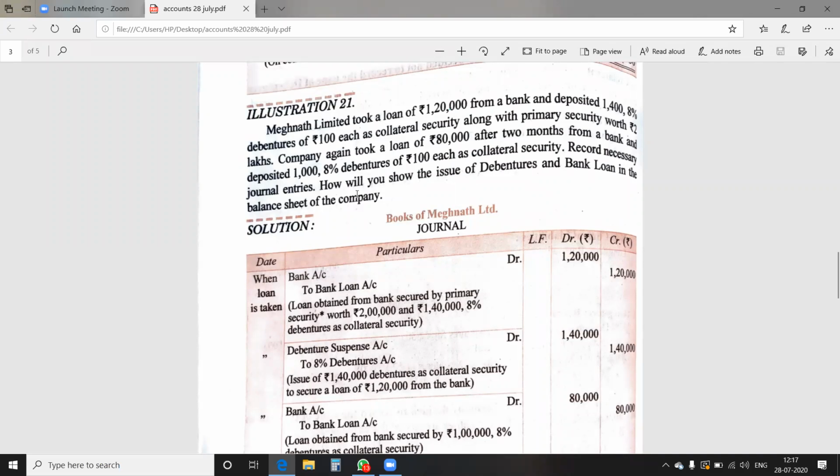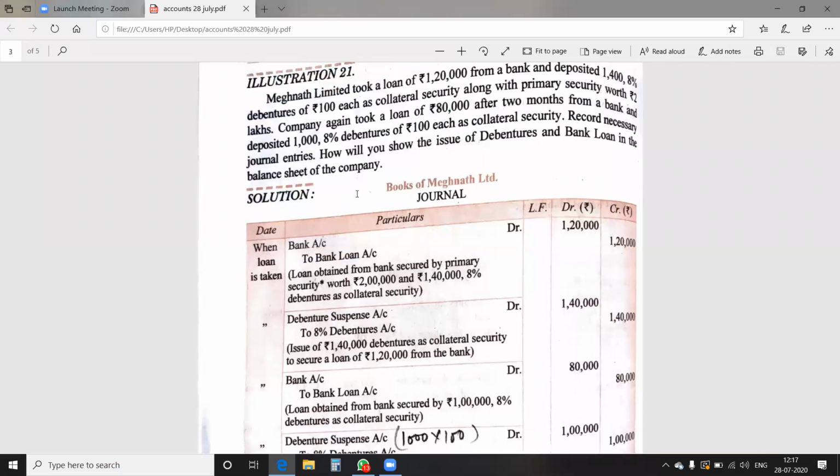Now, you cannot do the entries all together. First of all, you have taken the loan. The entry will become bank account debit to bank loan account. The entry of 1,20,000 will be there. Now the company issued 1,400 debentures of 100 rupees each. It means 1,40,000 rupees debenture are there. So entry will become debenture suspense account debit to debenture account. It will be 1,40,000.